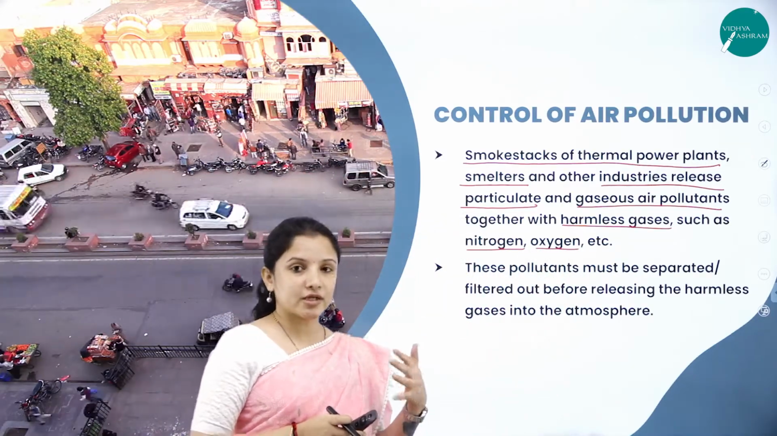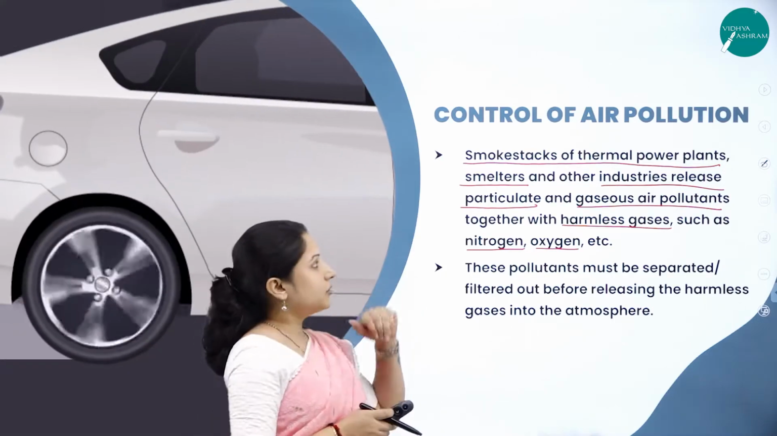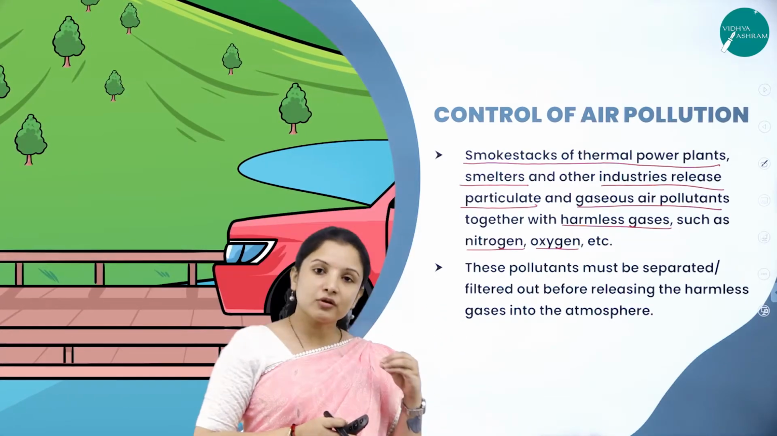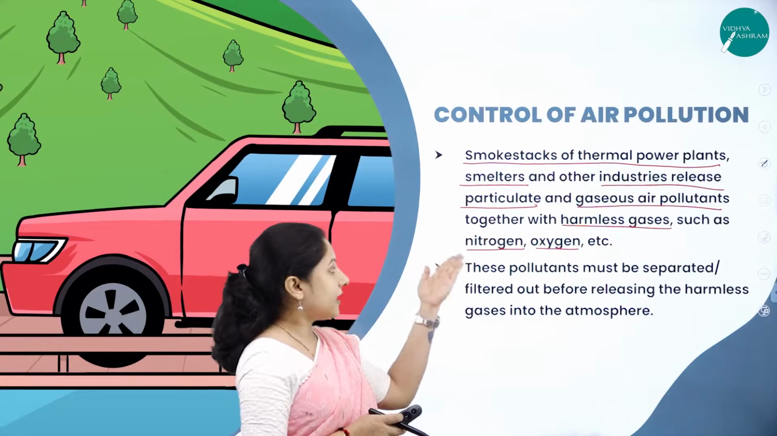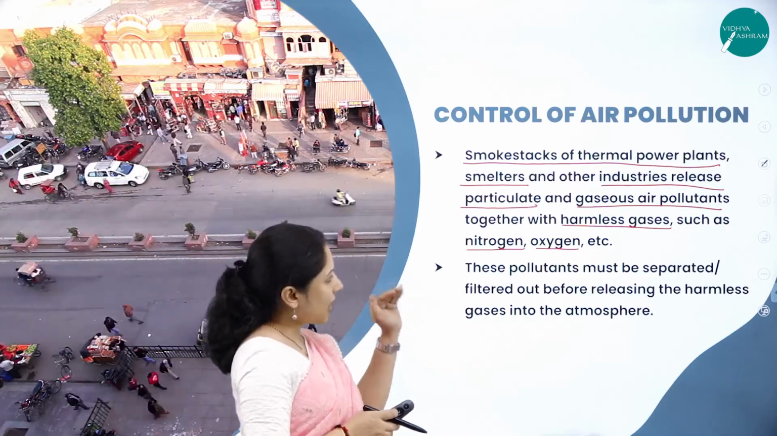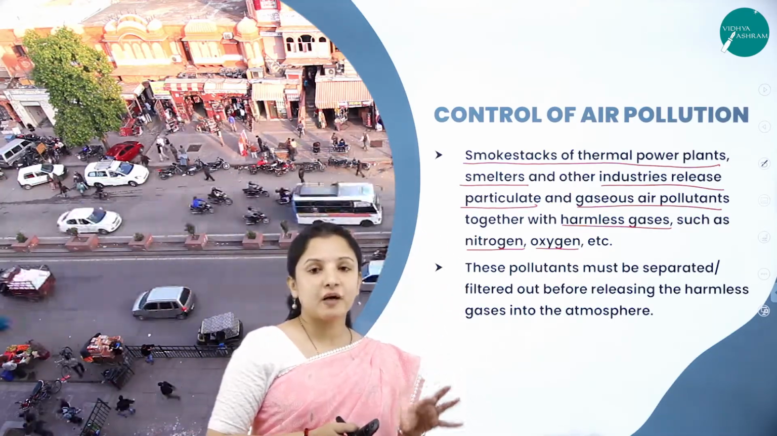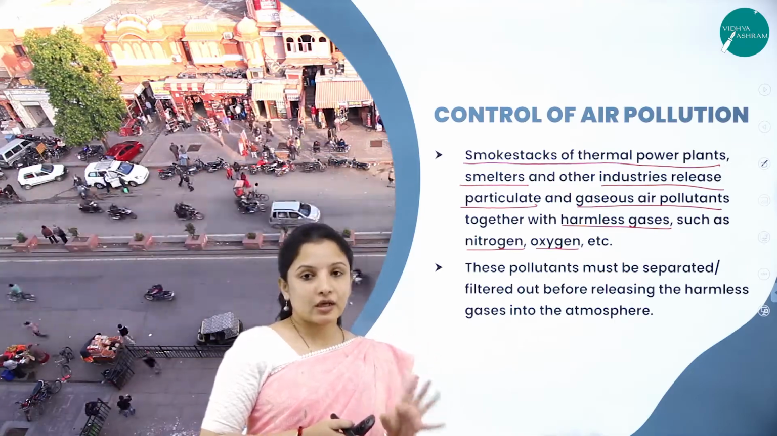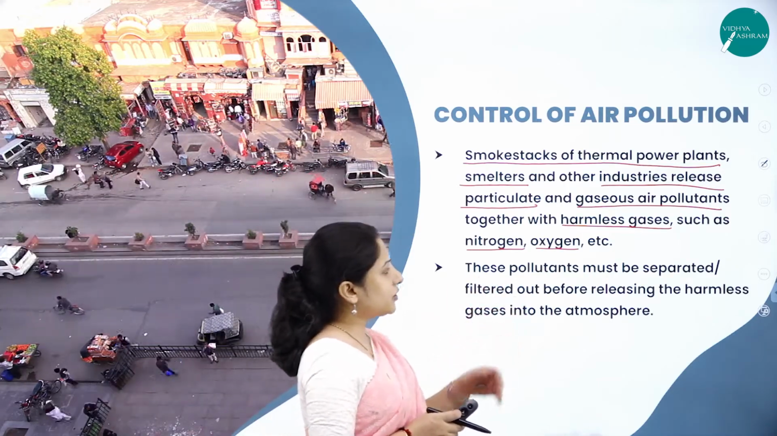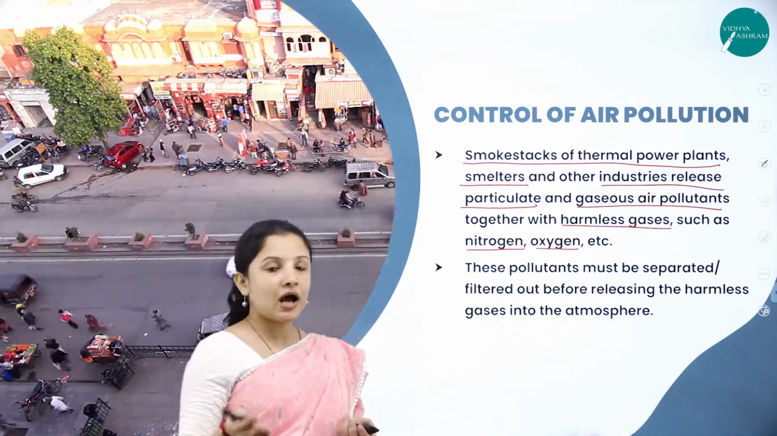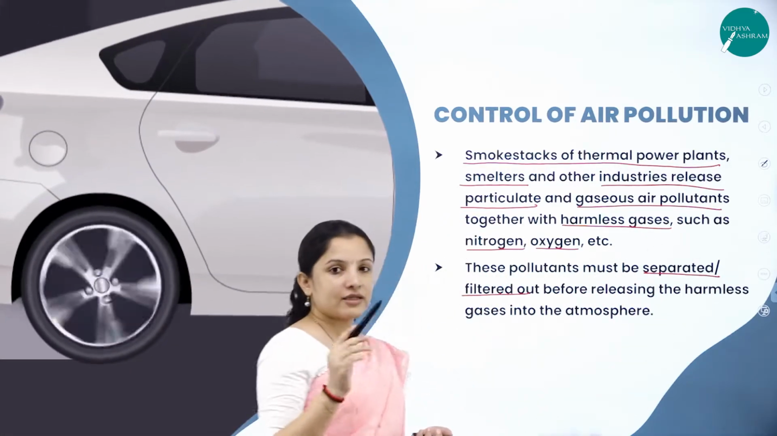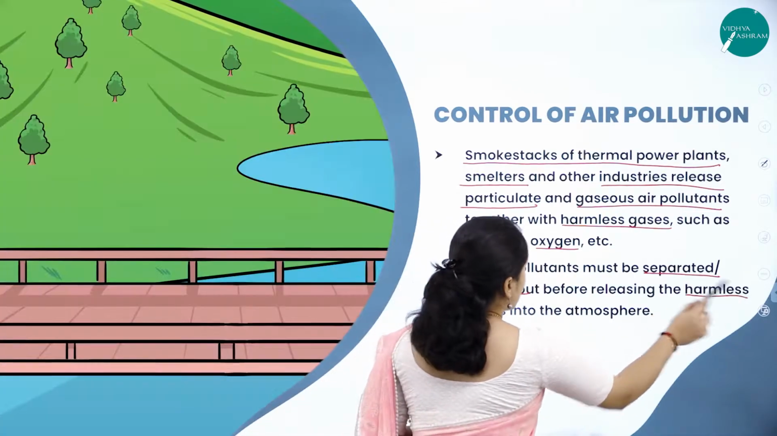So these gases which are released by the industries or by the thermal power plants, by the smelters and all that, they actually contain good gases also. That is, they contain nitrogen, oxygen, carbon, etc., which are needed to some extent. But apart from that, they also contain a lot of particulate matter, and a lot of toxic gaseous substances which are not good for the atmosphere. So these pollutants must be separated from the harmless gases, or filtered out before releasing the harmless gases into the atmosphere.